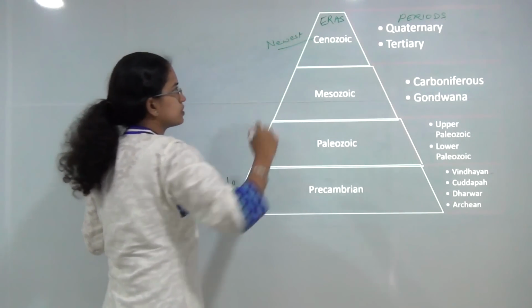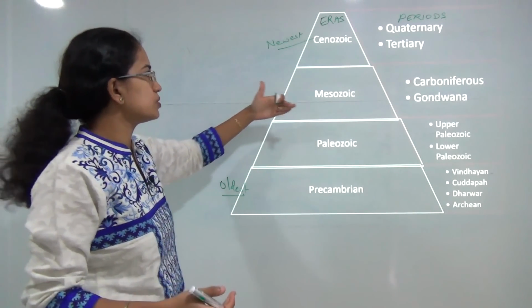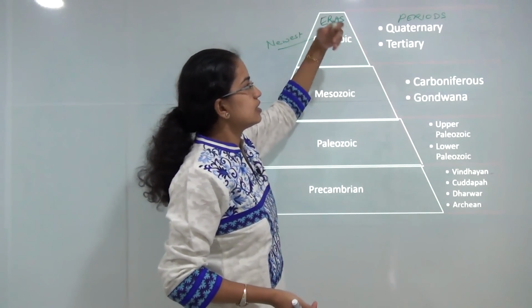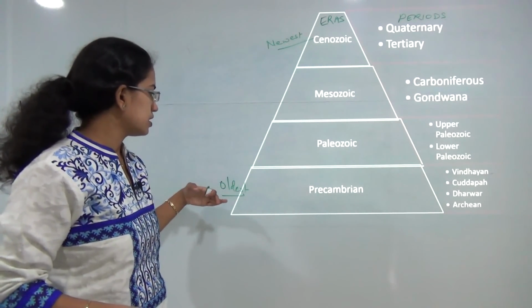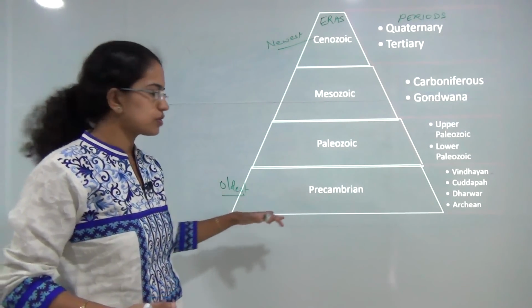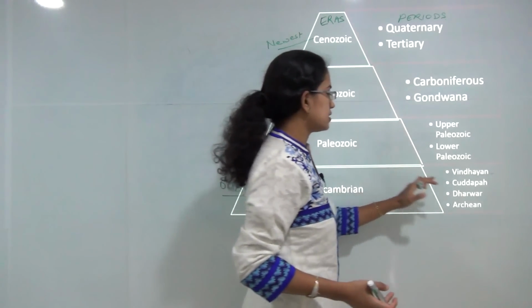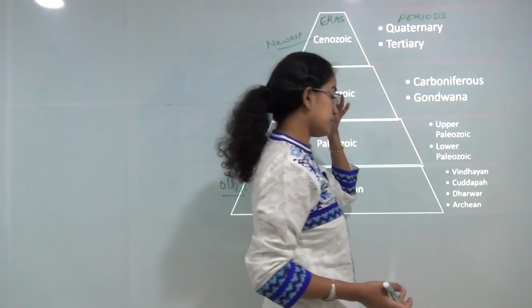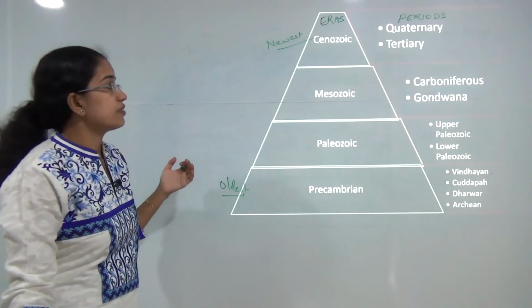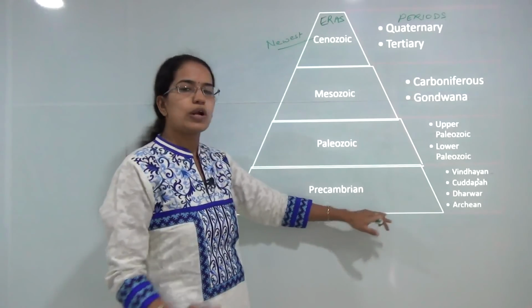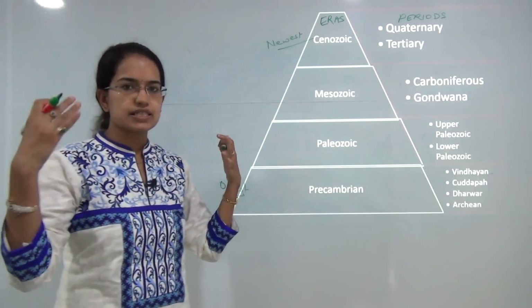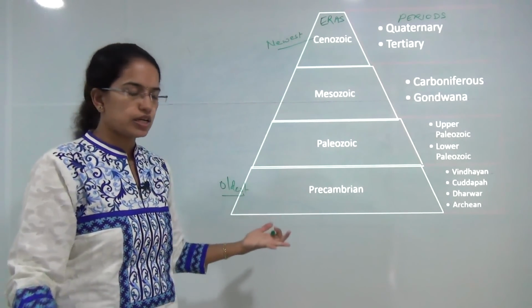If a question is asked, the newest era or the most recent era is Cenozoic, the most recent period is Quaternary, the most ancient or oldest geological era would be Precambrian, and the oldest period would be Archean. Now, we will start in a systematic form, from the oldest to the newest, so we will have a basic idea of how things evolved in India.